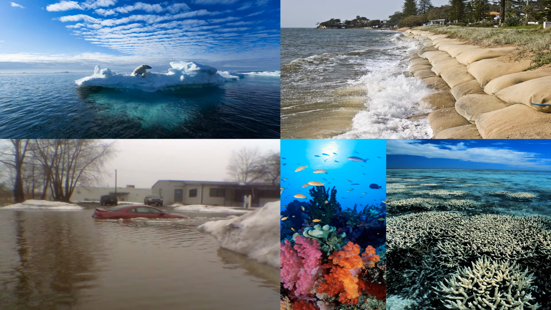Here we have some pictures that are representing some of the effects of climate change. So we have here a glacier that would have melted, glaciers and icebergs and all these very large ice masses out in the Arctic and Antarctic oceans would have started to melt. And there we see a polar bear hanging on. We don't know for how long. And when these big ice masses melt, of course, the sea level will rise and ocean levels will rise, and this can cause a lot of flooding eventually.